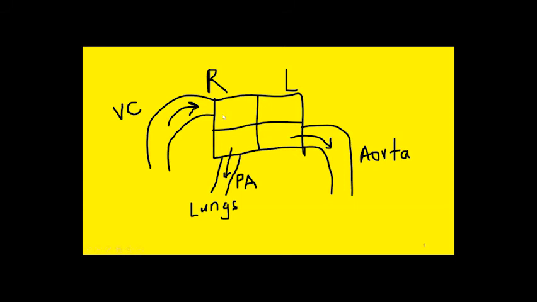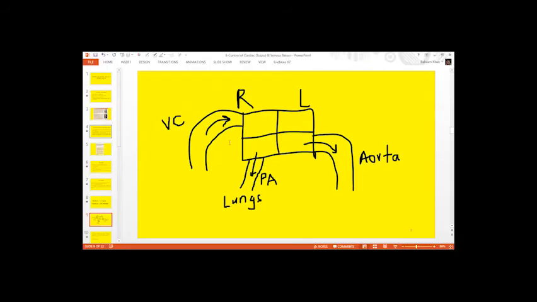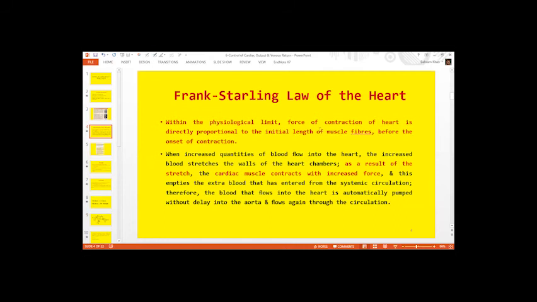The blood entering the right atrium through the vena cava is the preload. So according to Frank Starling law, within the physiological limit, preload is directly proportional to the initial length of muscle fiber before the onset of contraction. So within a certain limit, the force of contraction of the heart is directly proportional to the initial length of muscle fiber. This initial length of the muscle fiber before the onset of contraction is the preload.